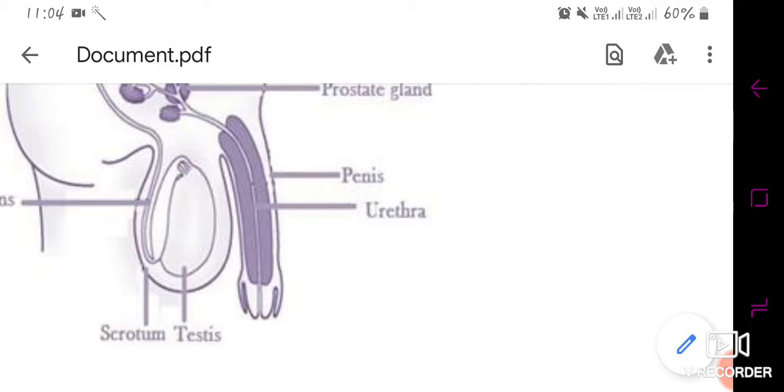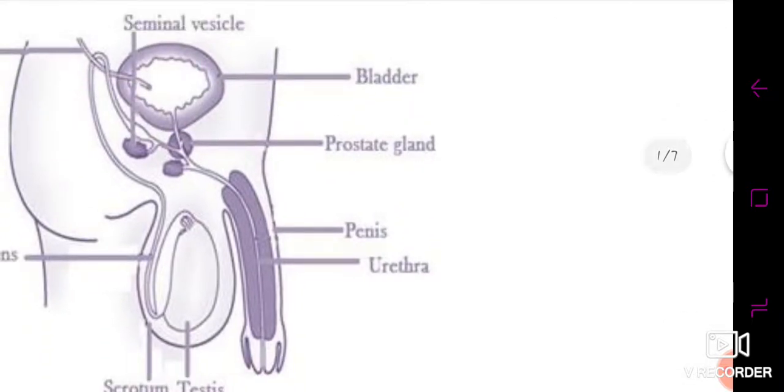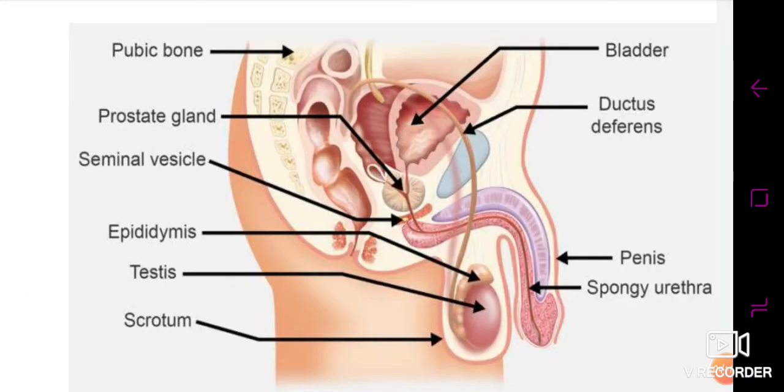So this complex tube-like structure is called the epididymis. Another image I can show you is this. You can see this complex tube-like structure is called the epididymis, which is responsible for storing the sperms. The basic role of the epididymis is to store the sperms.